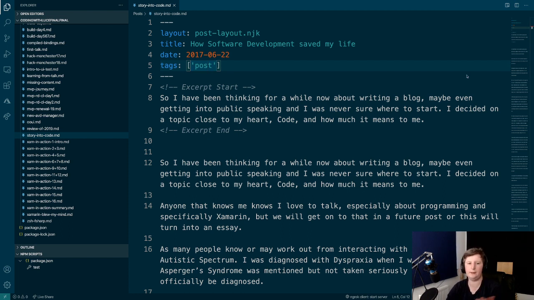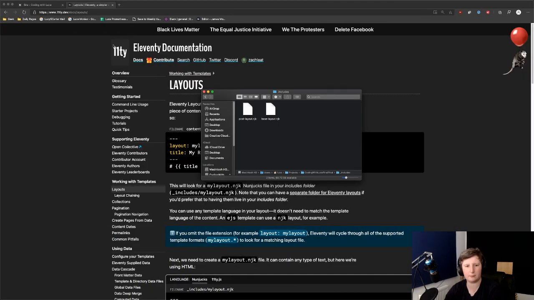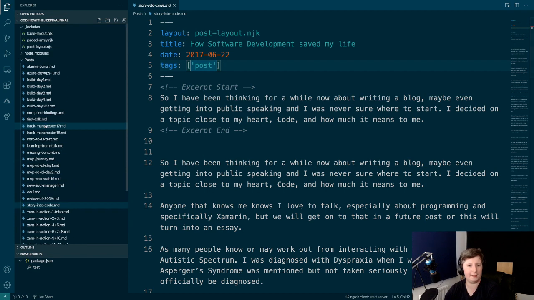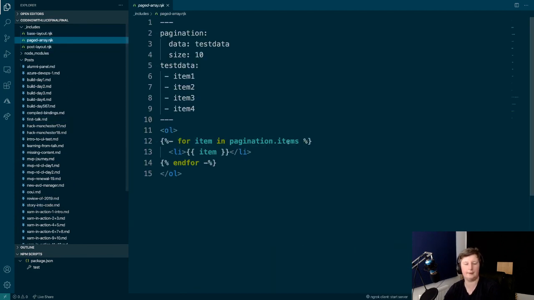So that's something that we've kind of, I stole from something else, but it's not out of the box, as it were. So I'm just quickly copying something because I've also got this paged array. This is important because I didn't write this, I stole this. But yeah, so this is what brings in pagination. So for all the items in the items block, just do a list. So that's what's displaying it in the page.